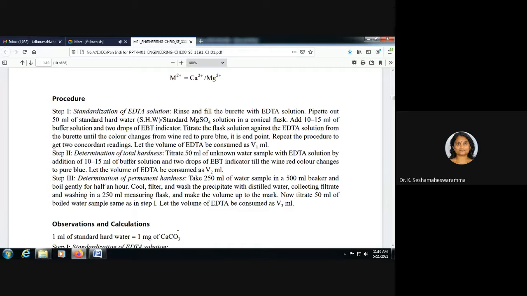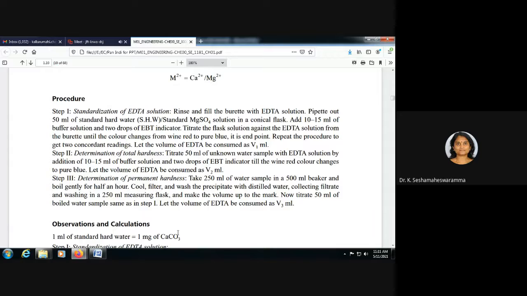For determination of permanent hardness, we are boiling the water. While boiling the water for half an hour, the entire temporary hardness is removed. After that, we are getting only permanent hardness. So the procedure is the same.